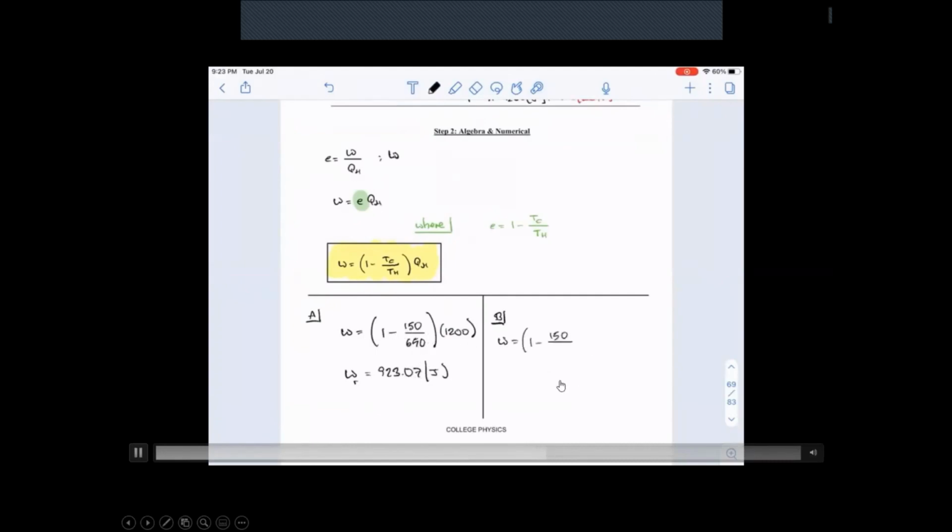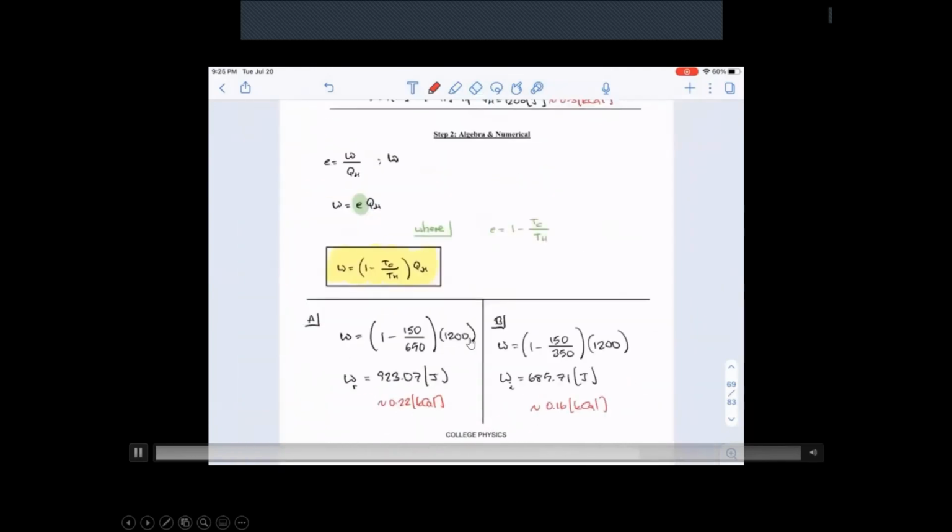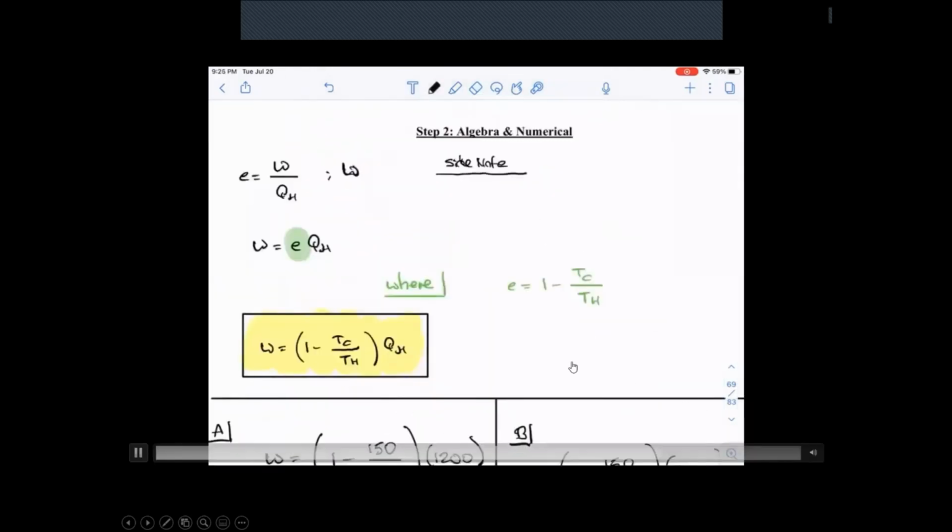When that region is allowed to cool down to 350 Kelvin, this is the amount of work that you're able to do. All right, so which means that every time there's heat transfer, and the heat is going to be transferred out of the region because it's cooling down, the amount of heat available to do useful work goes down. All right, so this is a book way of explaining something which is fairly straightforward. You didn't have to do mathematics for this one, but it gives us a chance to use a little bit of math.